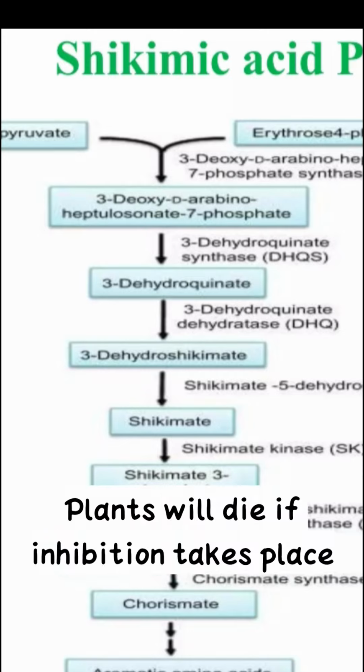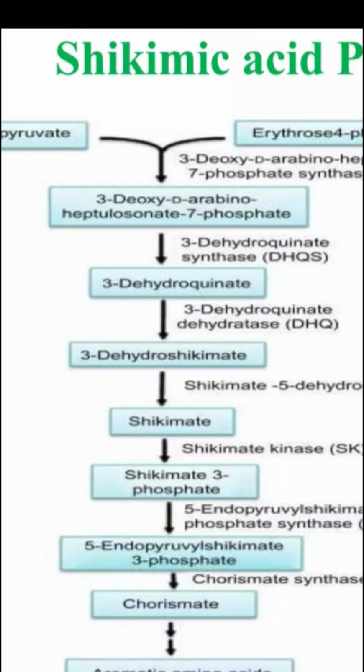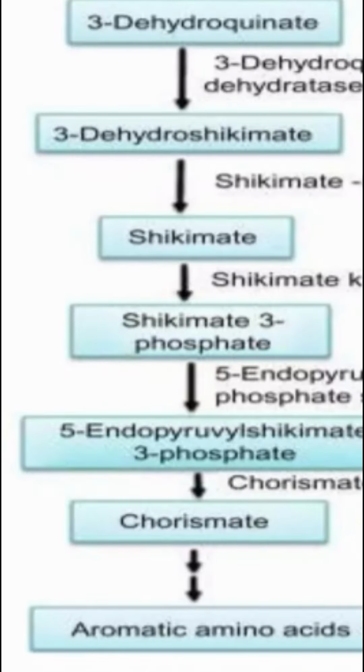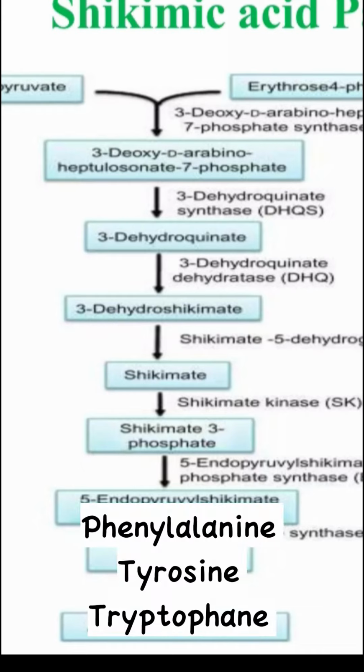Then the formation of chorismate. Here what happens is EPSP is getting converted into chorismate by the enzyme chorismate synthase. Chorismate is a key branch point molecule, and the final product that we get, chorismate, is a precursor of phenylalanine, tyrosine and tryptophan.